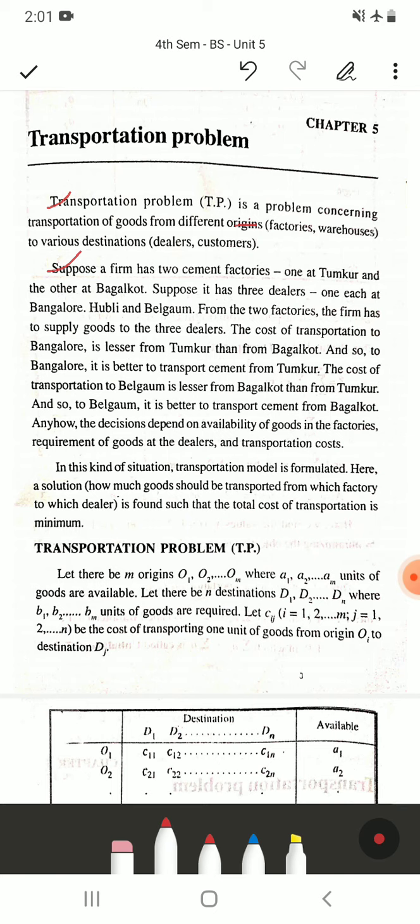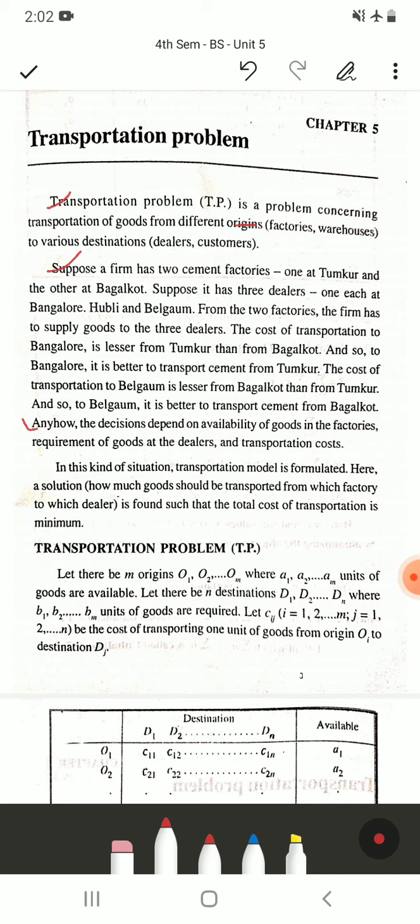The cost of transportation to Bangalore is lesser from Tumkur than from Bagalkot, and so to Bangalore it is better to transport the cement from Tumkur. Similarly, the cost of transportation to Belgaum is lesser from Bagalkot than from Tumkur, and so to Belgaum it is better to transport cement from Bagalkot. So anyhow, the decisions depend on availability of goods in factories, requirement of goods at the dealers, and transportation cost. So in this kind of situation, a transportation model is formulated. Here a solution is found such that the total cost of transportation is minimum.